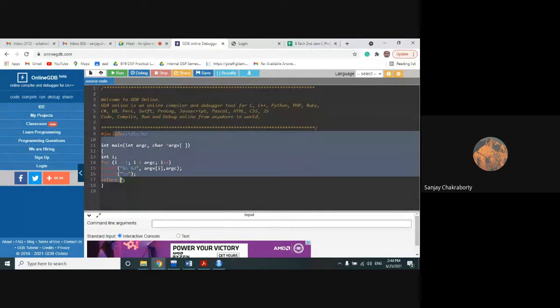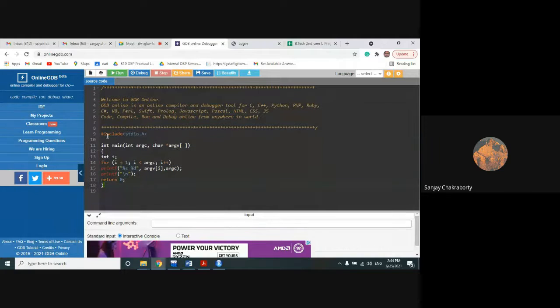Now, let's check out this program very carefully. Go through each and every line of this code very carefully. Within the main method, I have defined two arguments. I have already discussed the roles of these two arguments. Now I have declared one integer variable i that will work as a looping variable.